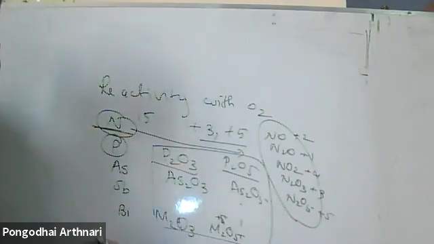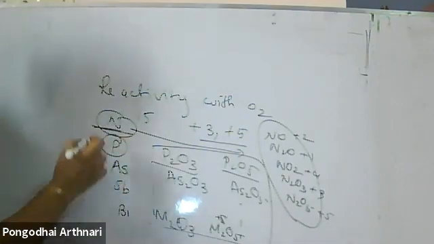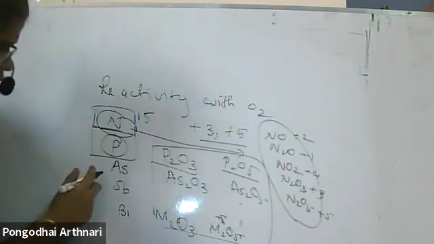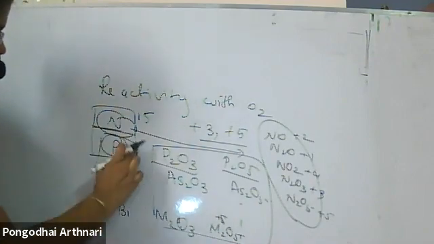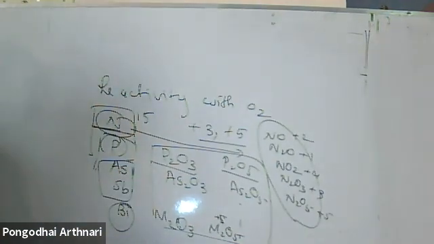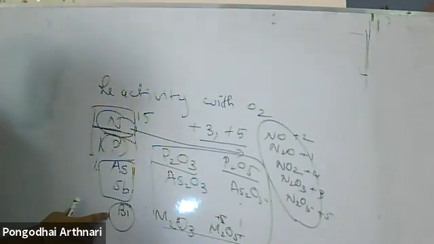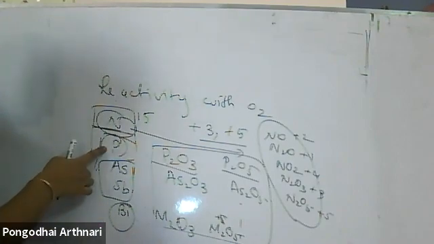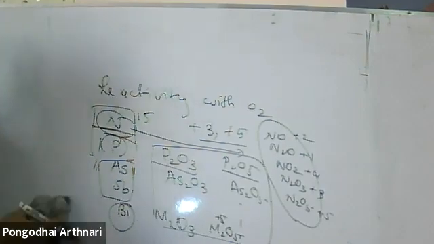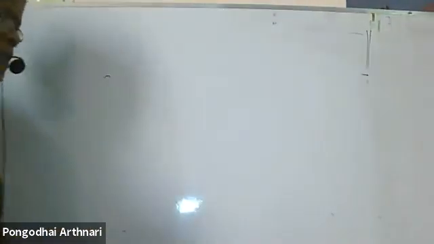Next, if I talk about the acidic nature of oxides, oxides of nitrogen and phosphorus are purely acidic in nature. Oxides of arsenic and antimony are amphoteric, whereas bismuth is a metal, so its oxide is basic in nature. These two are non-metals, these are metalloids, and this is a metal. So non-metals give acidic oxides, metalloids give amphoteric oxides, bismuth gives metallic oxides. That's all regarding oxides.